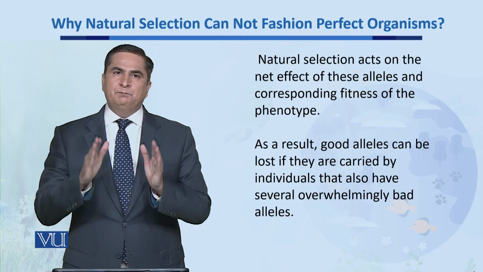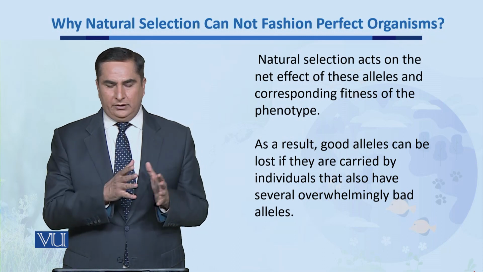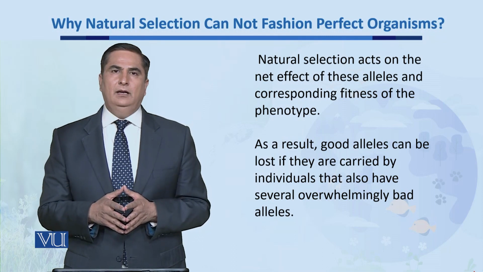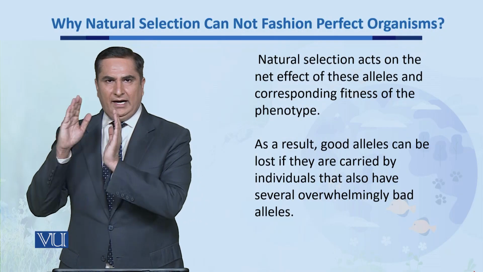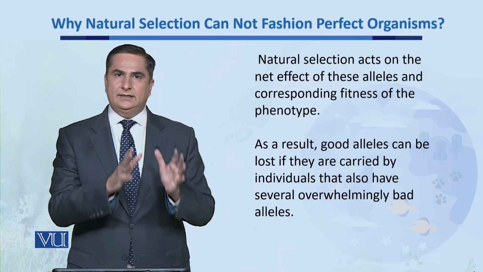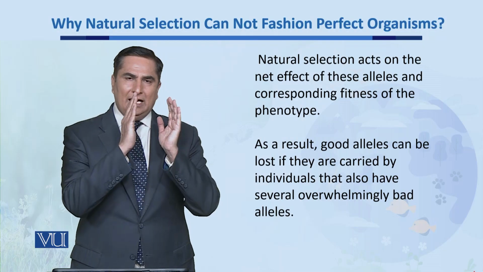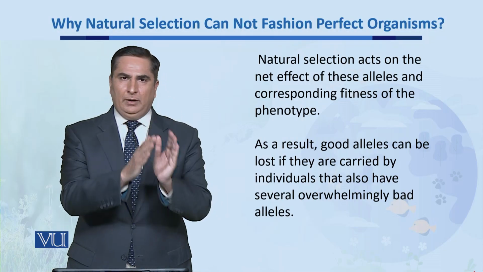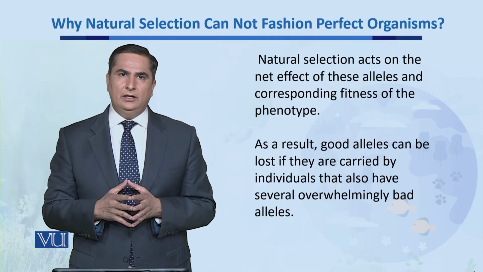As a result, a good allele can also be lost if it is carried by individuals that have several bad alleles. If the number of bad alleles is more than the good alleles, no matter how good they are for that population to go towards perfection, those alleles will be lost.